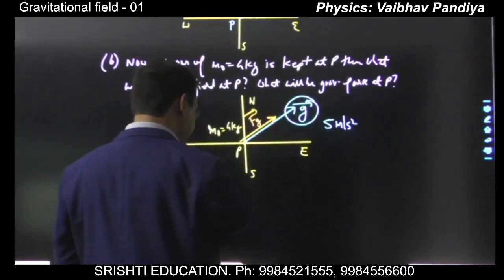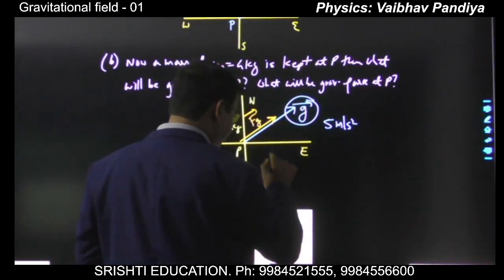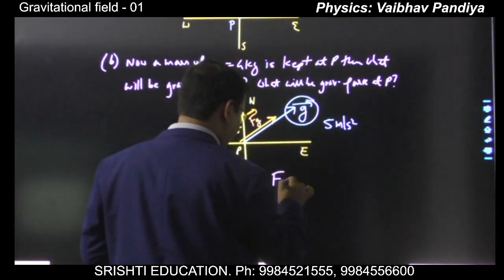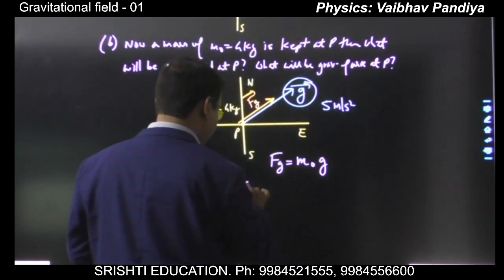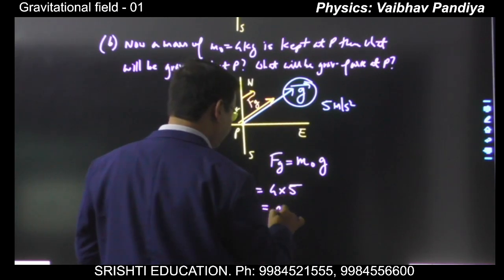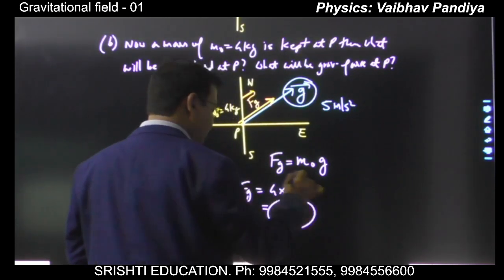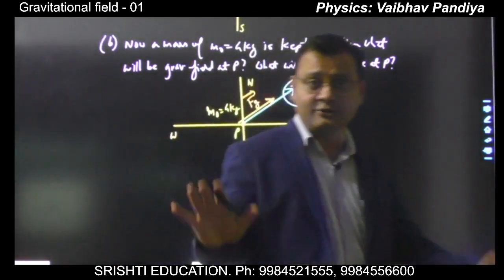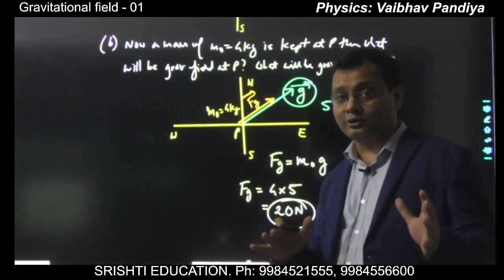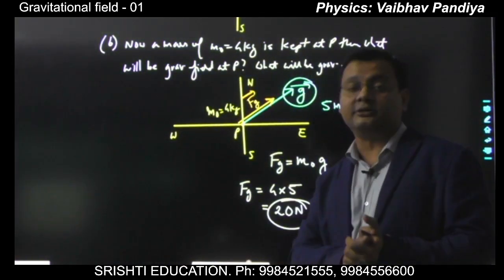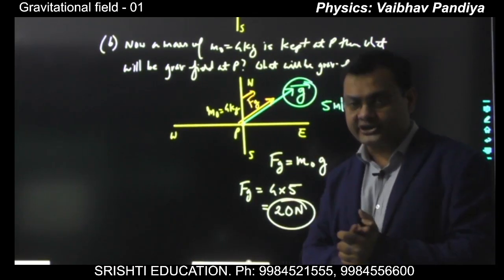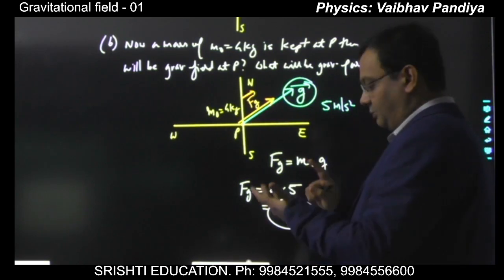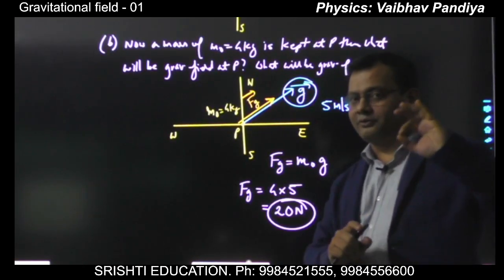So the force will change, because the force will depend on the particle which is kept at P, and the formula for force is mass kept at P into g. So the force will be 4 kg into 5 meter per second square, that is how much? 20 Newton. So now I guess it must be very clear to you, because these points are very important. Not only are these going to be applied in gravitation, but they will have the same approach, same application in electrostatics. Number one, field is the property of a point in space.